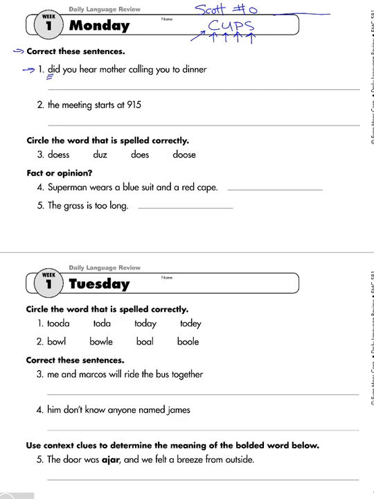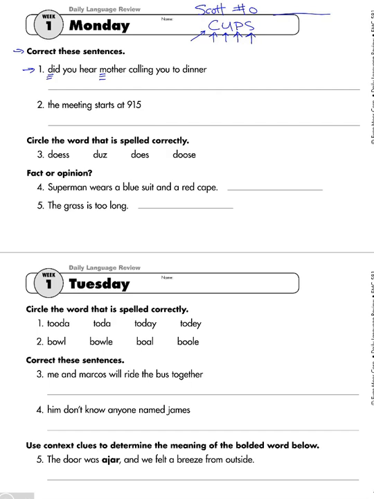Now, there's one other word that we need to capitalize, and it's the word Mother. Because we are using Mother as if that's her name: did you hear Mother calling you to dinner? Not, did you hear our mother? Because that would not be using it as a name. But it's, did you hear Mother calling you to dinner? So that's the capitalization.